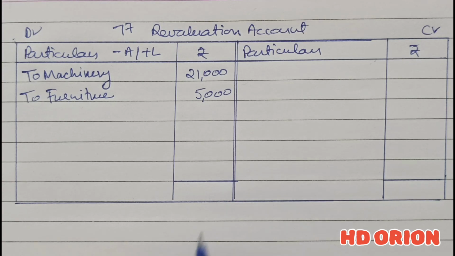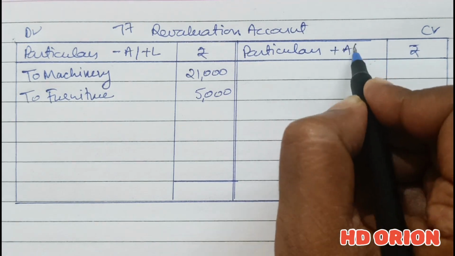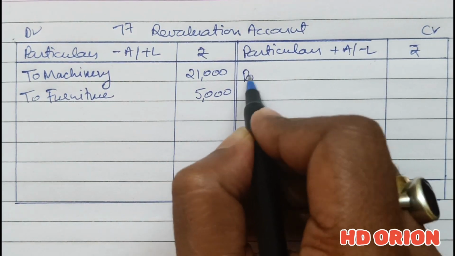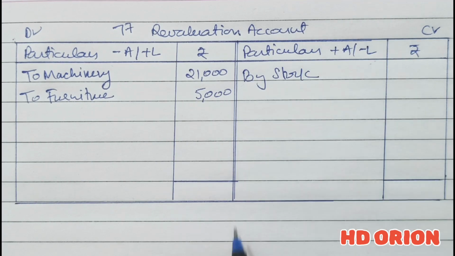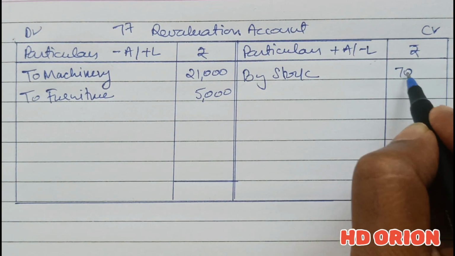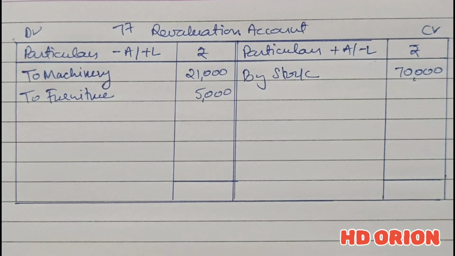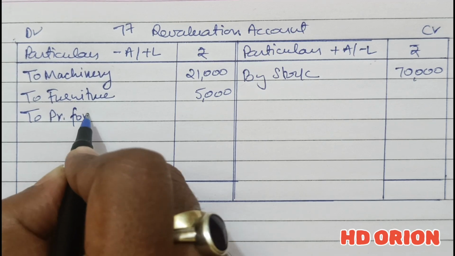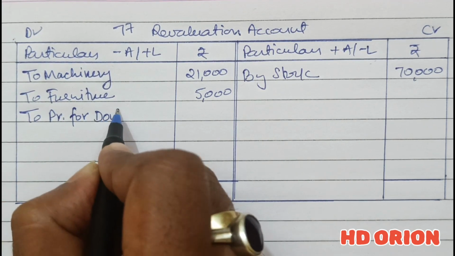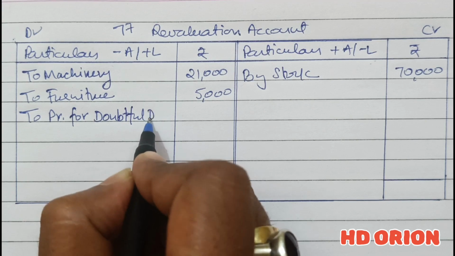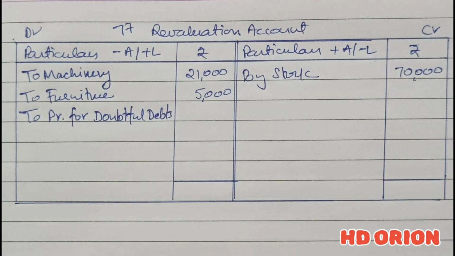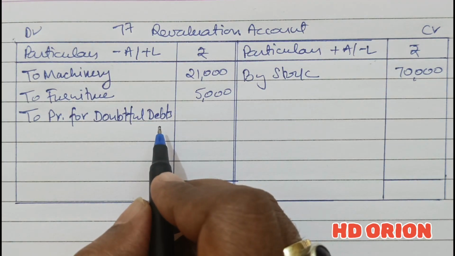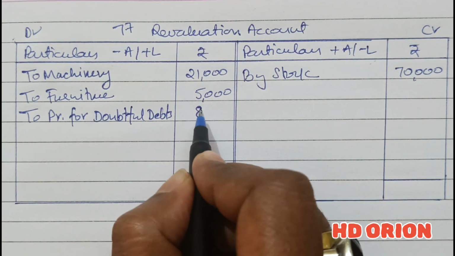Then stock is increasing. So increase in asset or decrease in liability goes to the credit side. By stock, stock is increasing from rupees 1,40,000 to 2,10,000, so there is an increase of rupees 70,000. And provision for bad debts we have to prepare. Provision for doubtful debts, 10% on debtors. Debtors are rupees 80,000 and 10% of which is rupees 8,000.